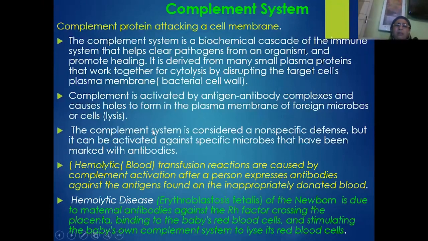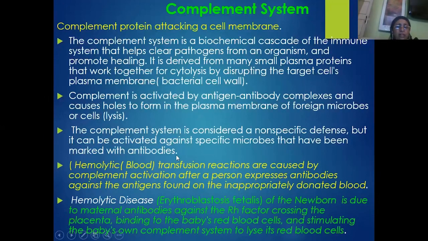But the complement system is considered a non-specific defense mechanism, but it can be activated against specific microbes also, particularly when the microbes are marked or immobilized by the antibodies. So the complement system is seen even in the case of adaptive immunity.